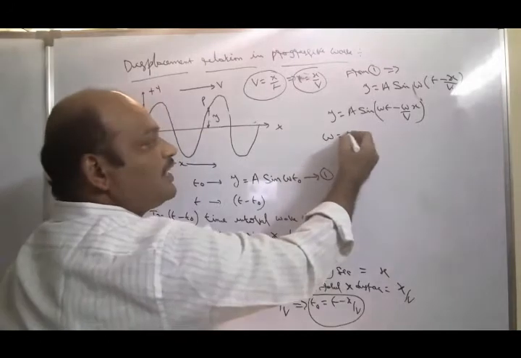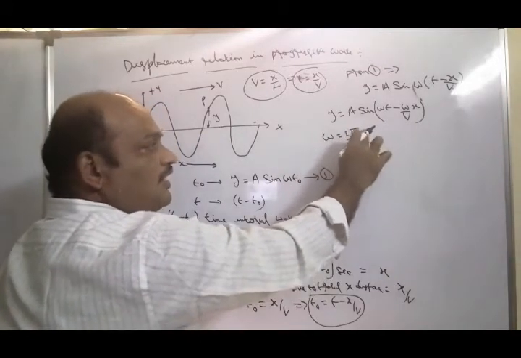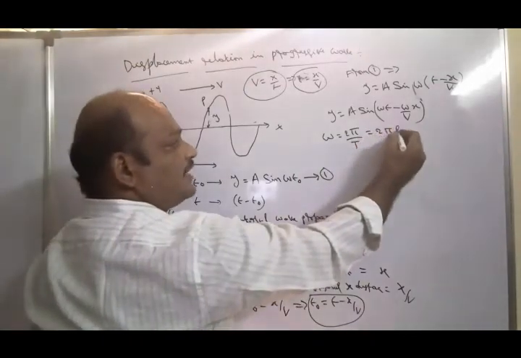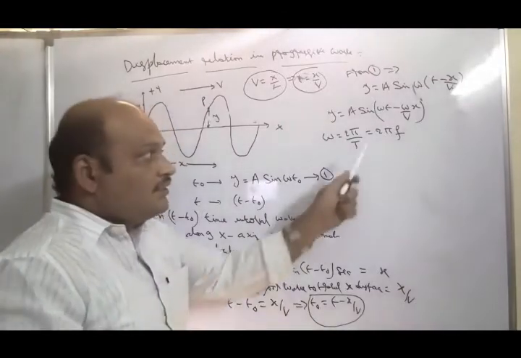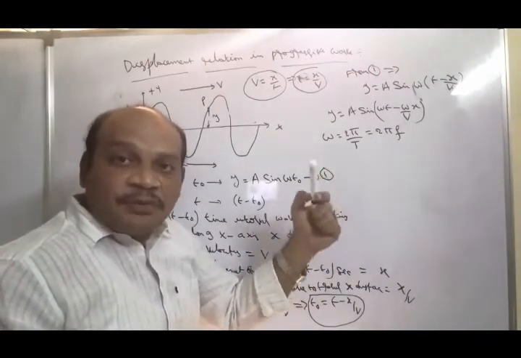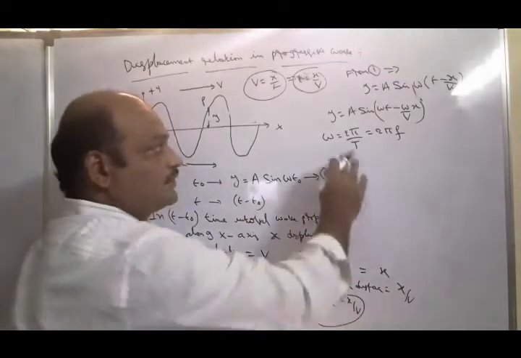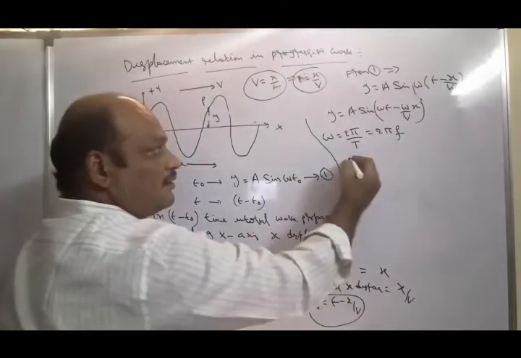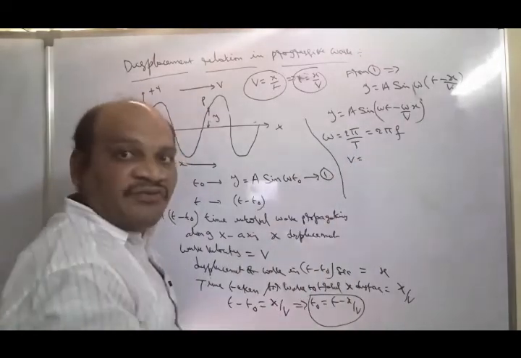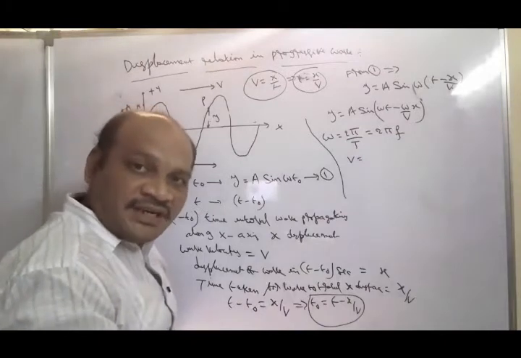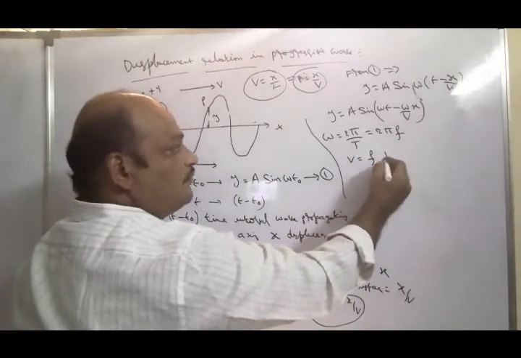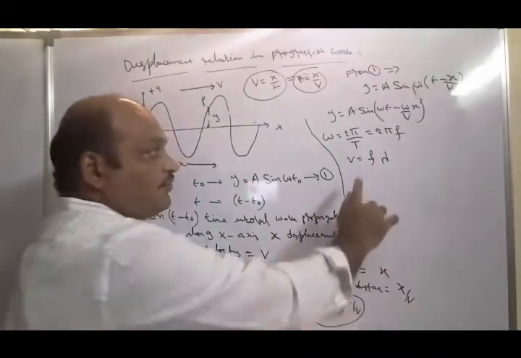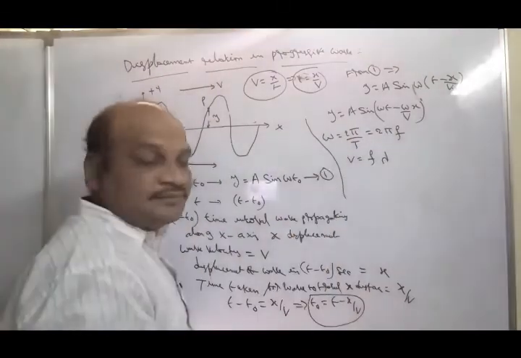The angular velocity omega can be written as the total angular displacement by time period, 2 pi by T, or it can be written as 2 pi f. This f indicates the frequency. The reciprocal of time period is called the frequency. So omega is equal to 2 pi f. At the same time, the velocity of the wave can be written as f lambda. This derivation we will derive in the next class. v is equal to frequency into wavelength.